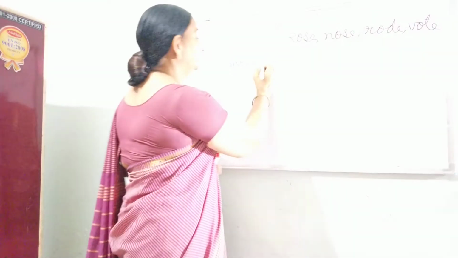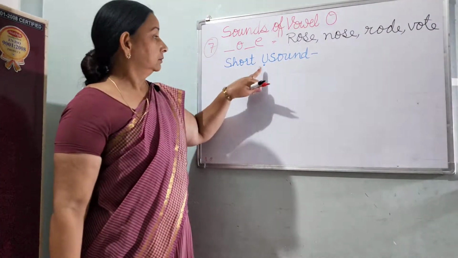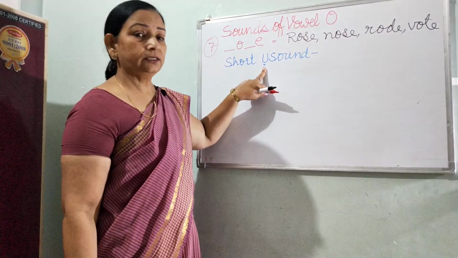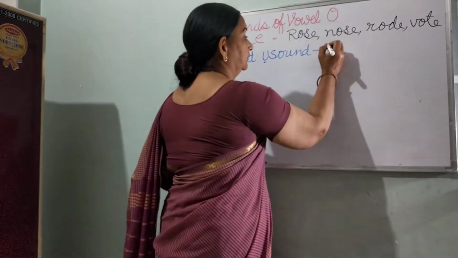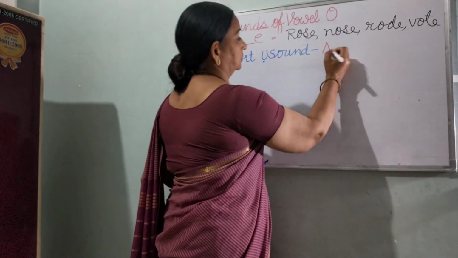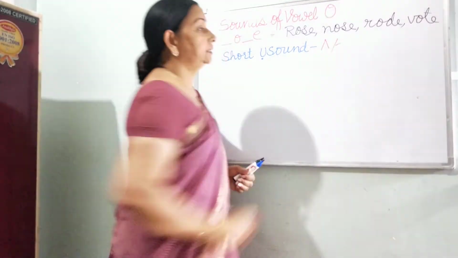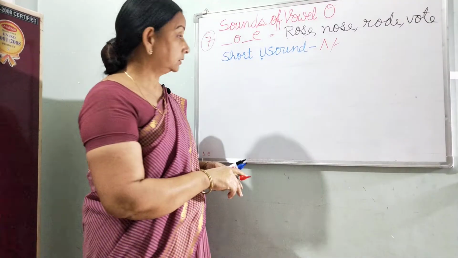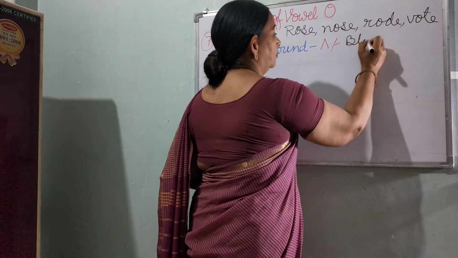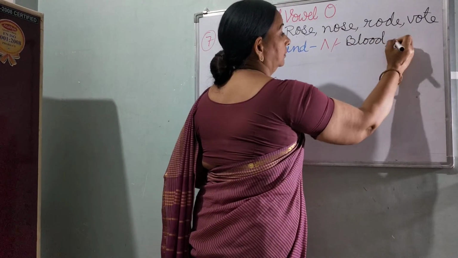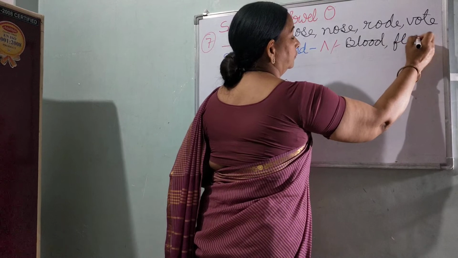O is voiced as short U in two different ways. First of all, we'll see this symbol. This is voiced as uh. For example, blood or flood.